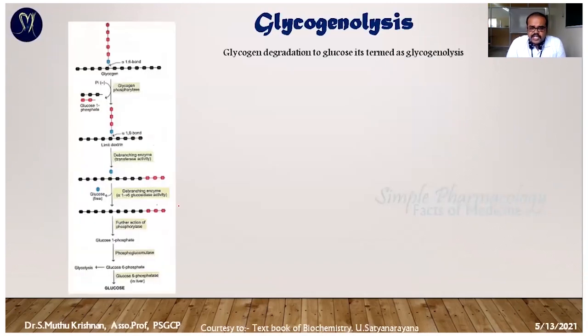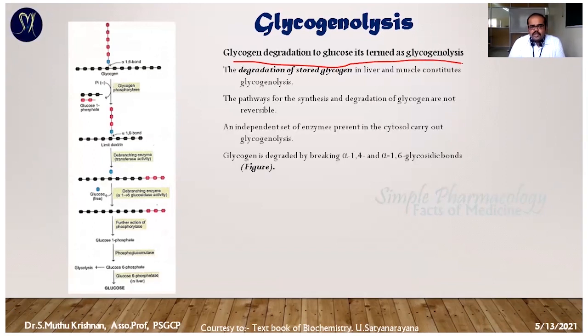Here you can see exactly the glycogenolysis pathway diagram. The glycogen is degraded into glucose in terms of glycogenolysis. For this, an independent set of enzymes acts. They may be present in the cytosol to carry out the unique glycogenolysis pathway.